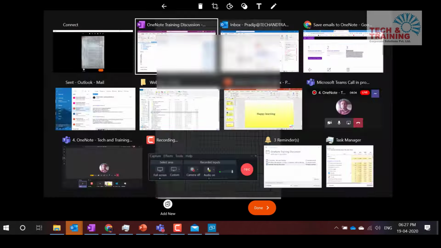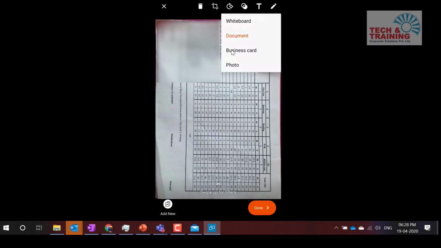I can click on add new if I want to access more pictures, I have the option here. I can add it as a contact card, business card, photo, or whiteboard. Now, and then I have done here. I can edit, I can write something, I can do a lot of things. You can try these features later. I'm clicking on done here.